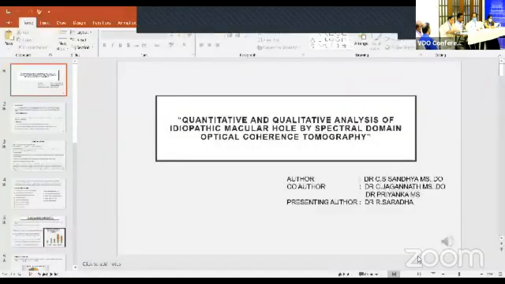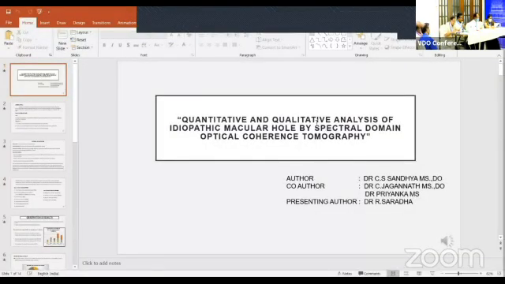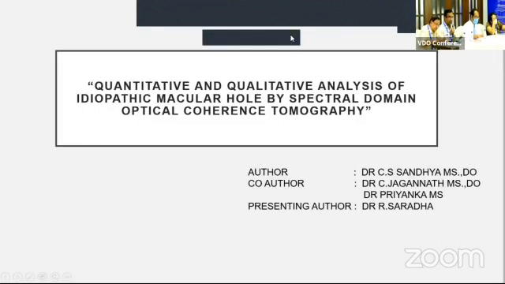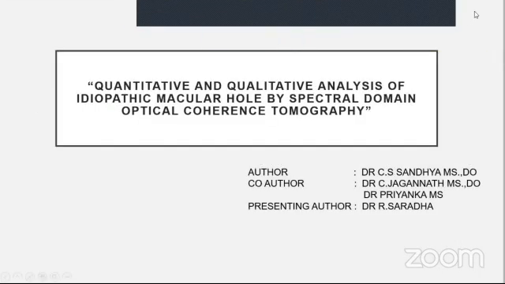Quantitative and qualitative analysis of idiopathic macular hole by spectral domain optical coherence tomography. Good morning, everyone. I'm Dr. Sharada, Junior Resident in SV Medical College, Tirupati. My presentation is on quantitative and qualitative analysis of idiopathic macular hole by spectral domain optical coherence tomography.